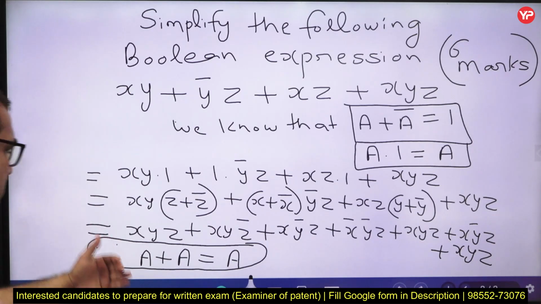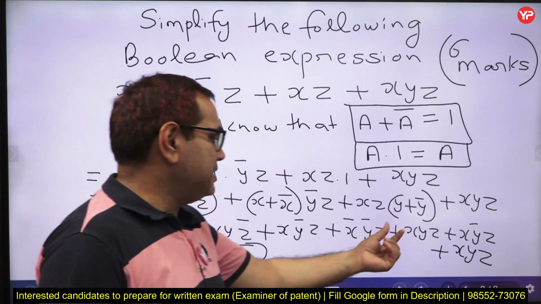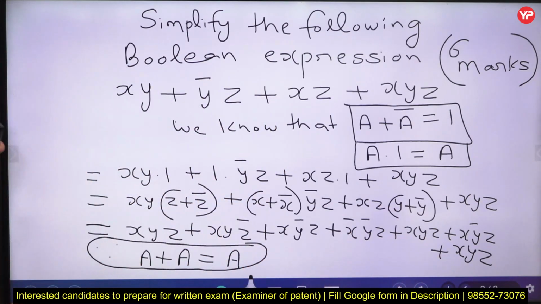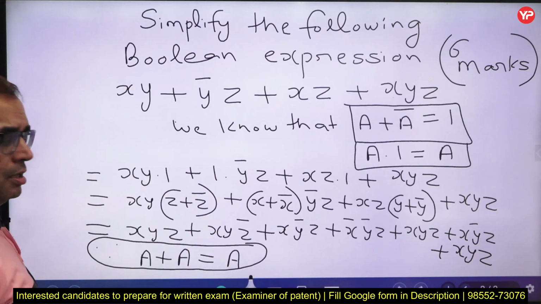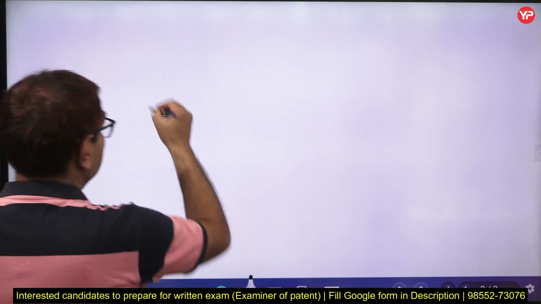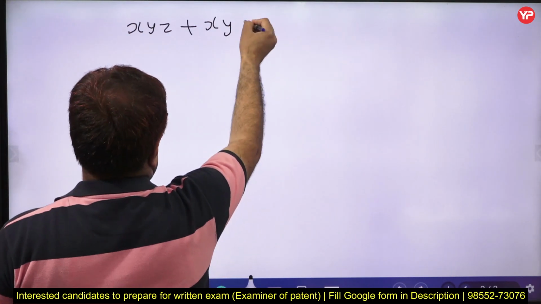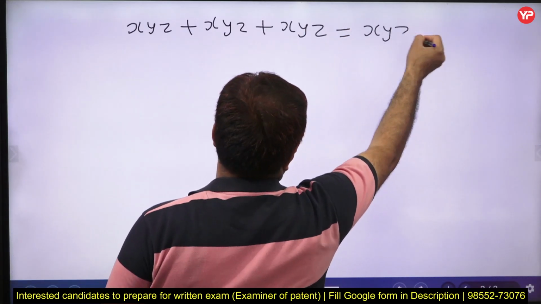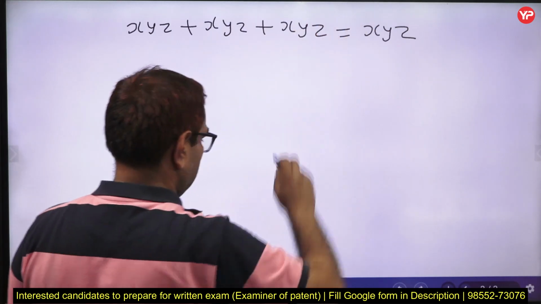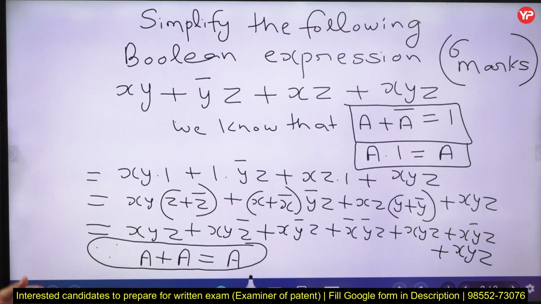So xyz plus xyz plus xyz is simply what? Xyz. So on the next page we can mention this point, right? We can mention here that xyz plus xyz plus xyz is equal to xyz itself, using a plus a is equal to a. Okay. So these three xyz terms will be converted into a single one.